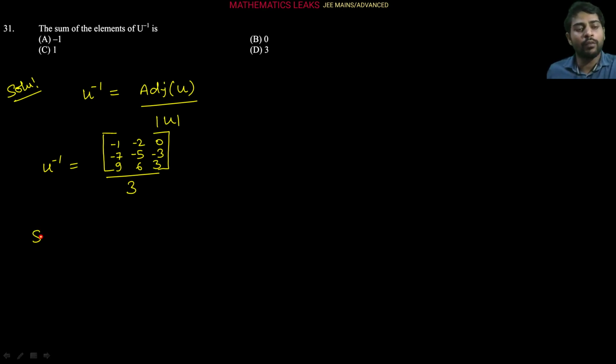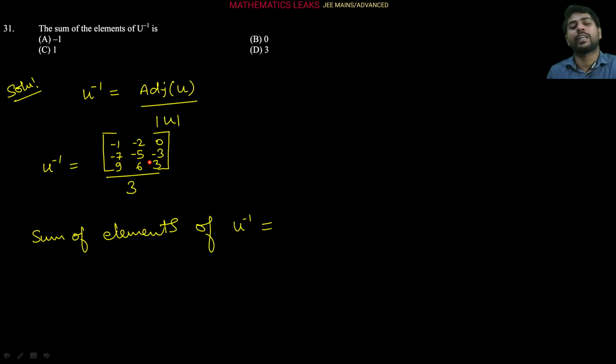Now the sum of elements of U inverse. In the adjoint matrix, minus 1, minus 2, minus 3 and minus 3, minus 6: minus 6 plus 6 gets cancelled, 9 plus 3 is 12, and minus 7 minus 5 is minus 12, so these also cancel. So the adjoint matrix elements summation is 0, and dividing every element by 3 as a scalar multiple, it will also be 0 only. So the sum of elements of U inverse is 0, so our B option is correct. This was also a very simple question.